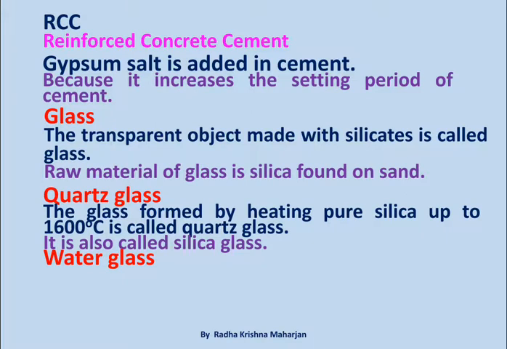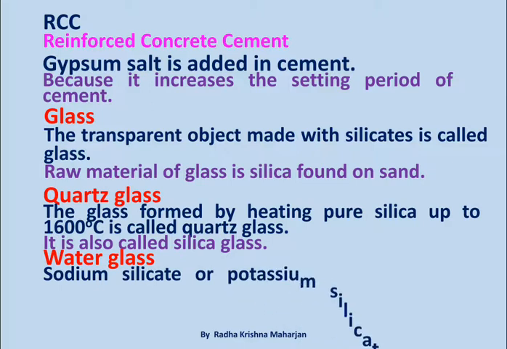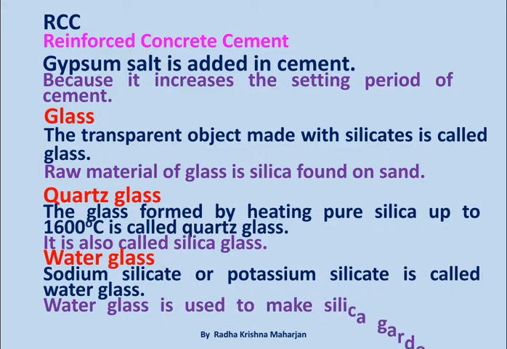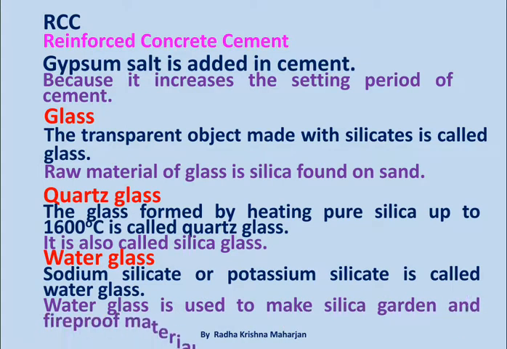Water glass. Sodium silicate or potassium silicate is called water glass. Water glass is used to make silica garden and fireproof materials.